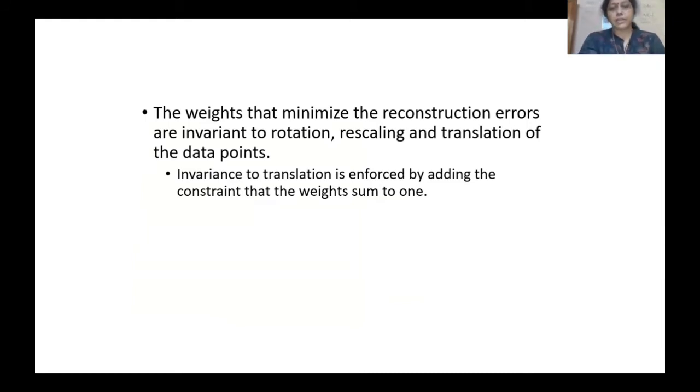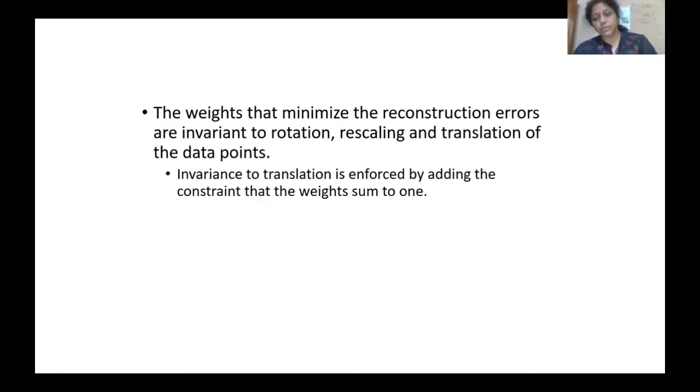The weights that minimize the reconstruction errors are invariant to rotations, rescaling and translation of the data points. Invariance to translation is enforced by adding the constraint that the weights sum to 1.